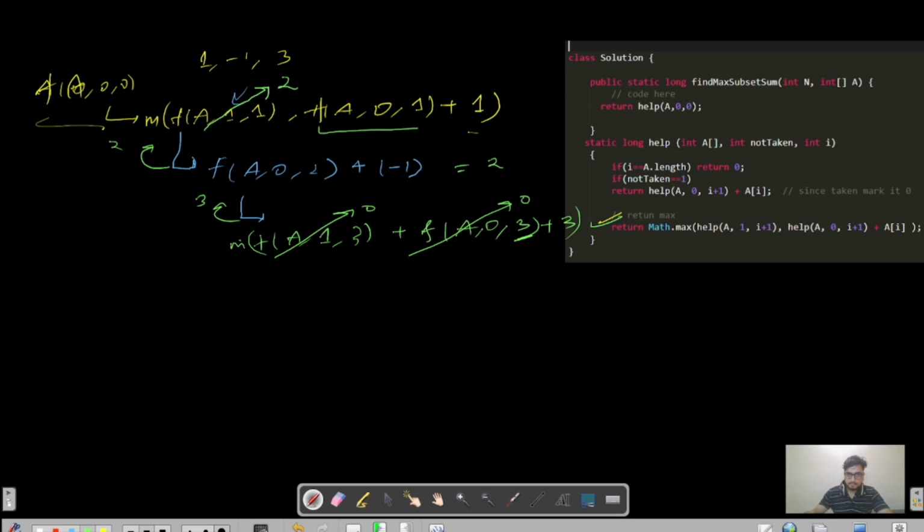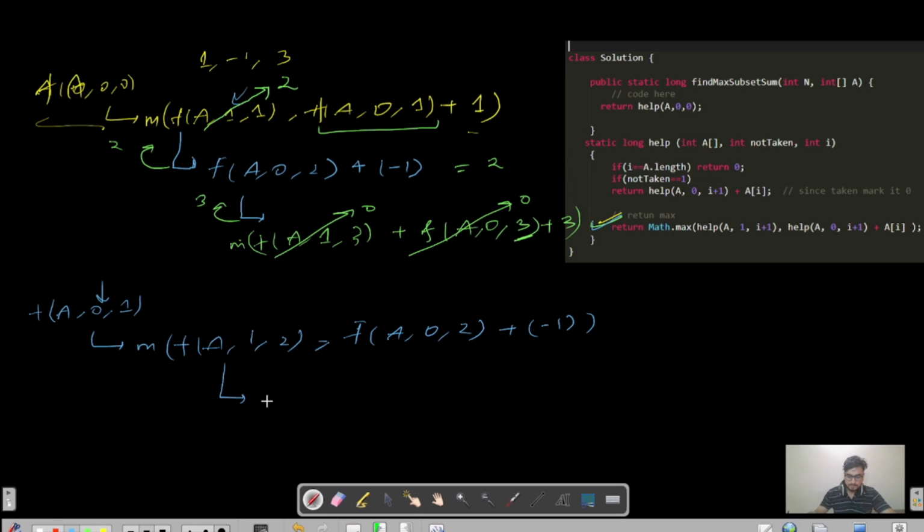Now let us solve for f of a, 0, 1, right? Let us solve for this. So f of a, 0, 1, since the taken state is not equals to 1, therefore it will hit the second return statement, and then the maximum of function of a, 1, 2, right, is compared with the function of a, 0, 2, right, plus the element at index 1, that is -1, right?